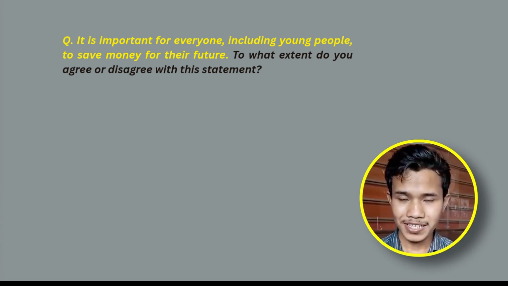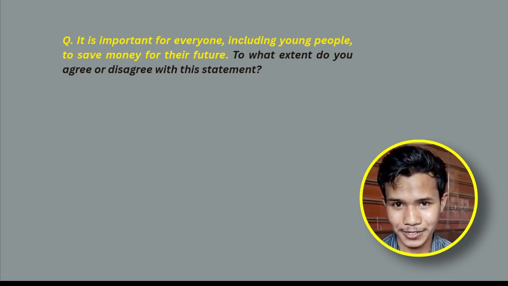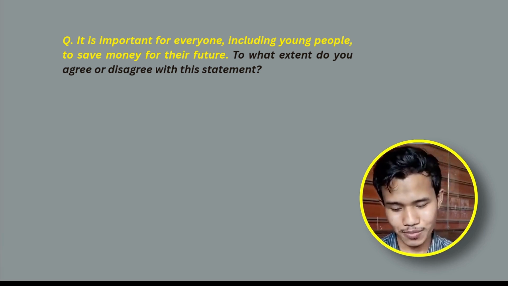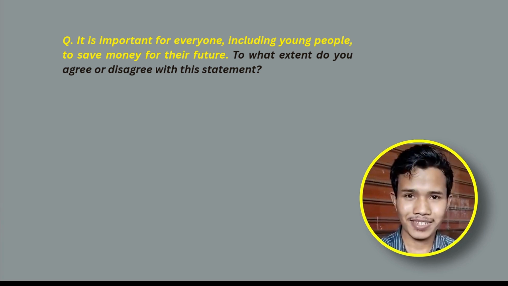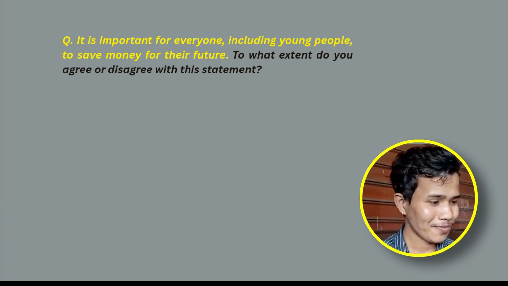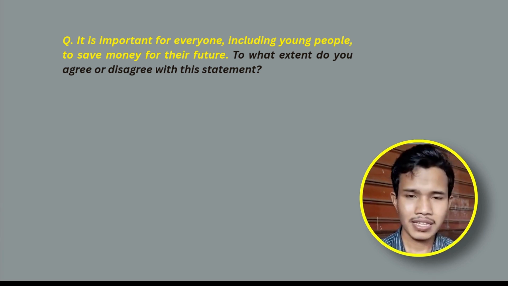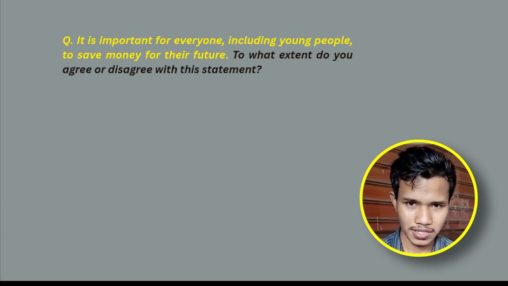If you say you agree, then you have to have 2 points. If you disagree, you have to have 2 points. So you need to write those points in the introduction. Those points will be explained in detail in body paragraph 1, body paragraph 2. What is body paragraph 3 about? I'm going to tell you as we move on. Okay? So a clear introduction: paraphrase the question statement, answer the question. And a thesis statement means that you answer the question and then you give points to the question.